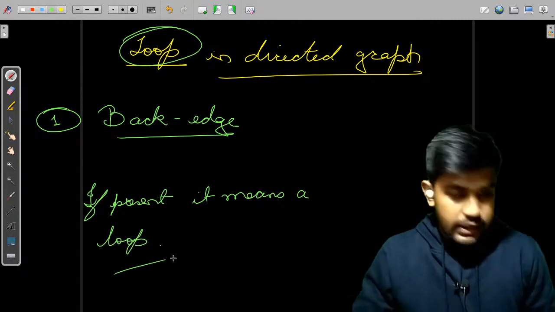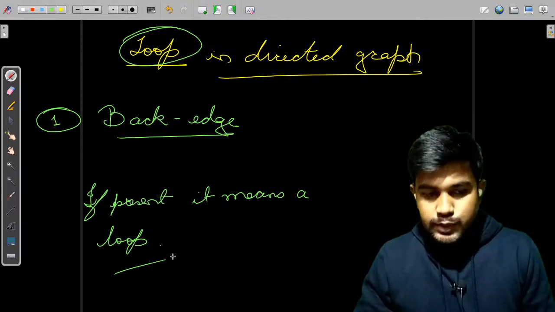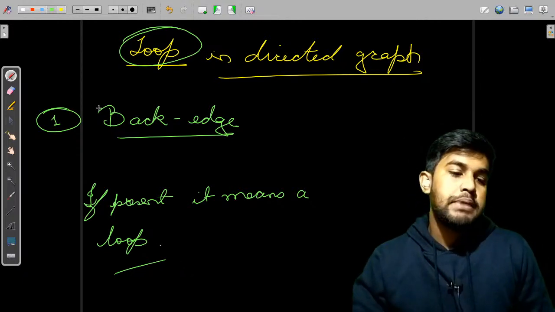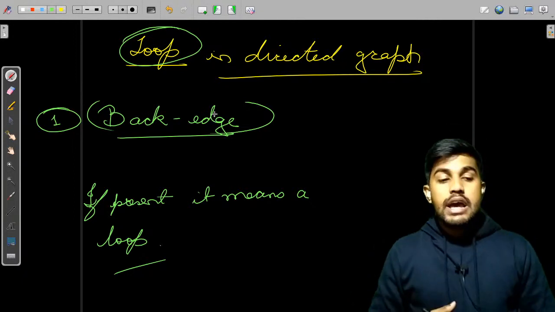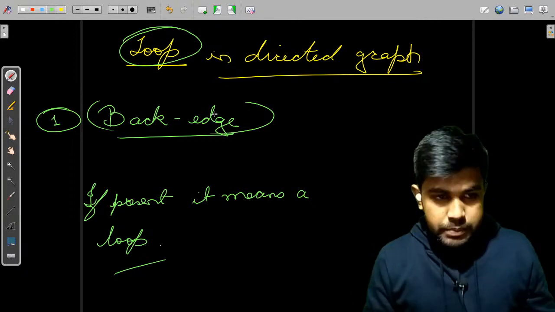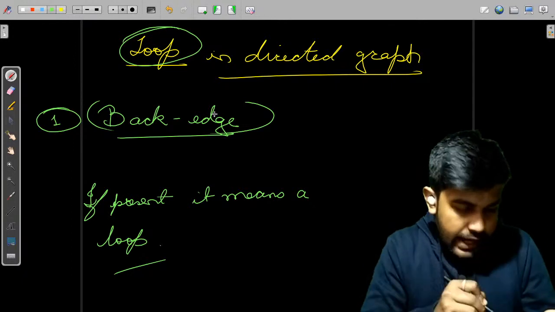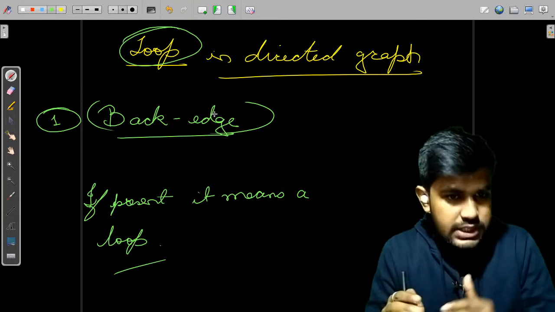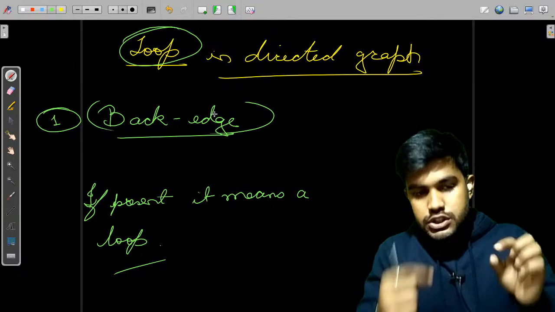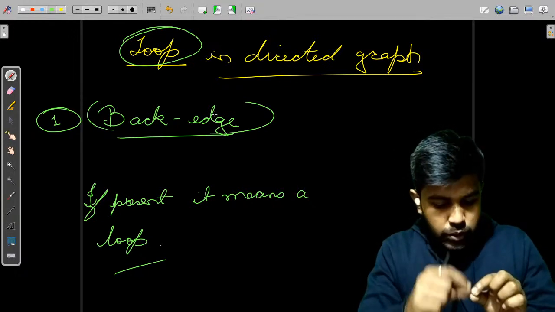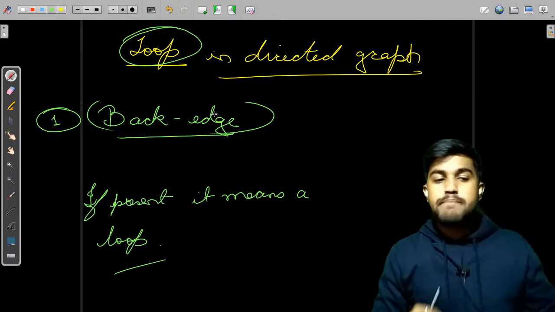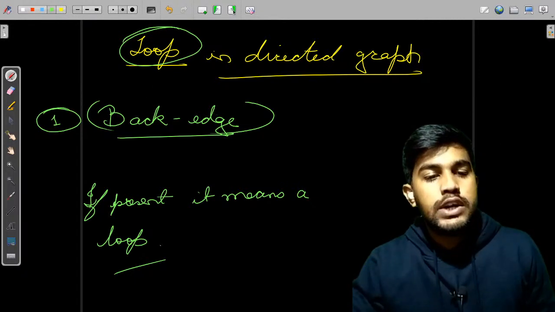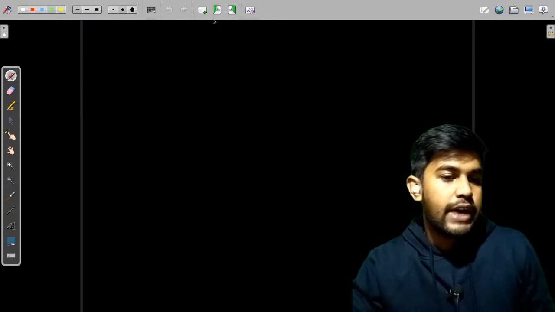Okay, this is what is there. Fair enough. So now for the people who don't know what a back edge is, consider reading about it, because if I just explain it to you, that won't be enough. You need to see which is a back edge, because its definition is kind of very confusing. So just do one thing: draw the whole DFS of a particular graph, then learn about what a back edge is. Okay, now let's move forward and see how we can do that.